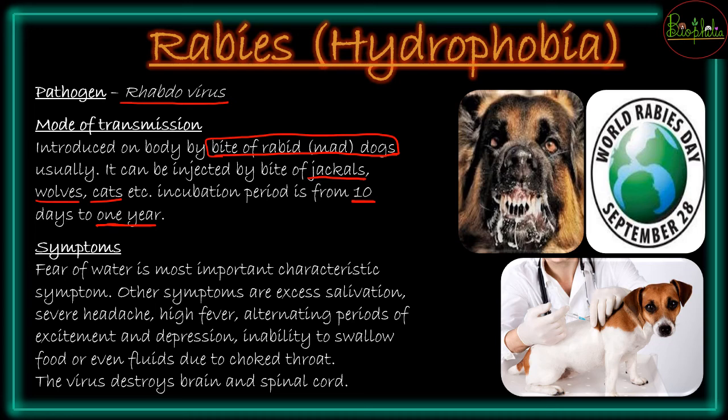So at that time you might not refer to it, but once you have a dog bite or any cat bite or other mode of transmission that can occur, you should go and consult your doctor so that he or she will guide you further about the treatment. So symptoms आपको क्या होंगे once it is confirmed that you are positive for rabies?